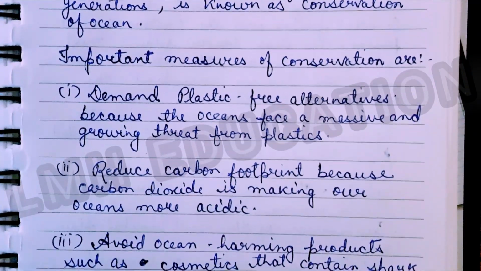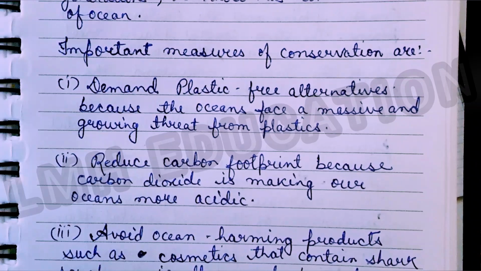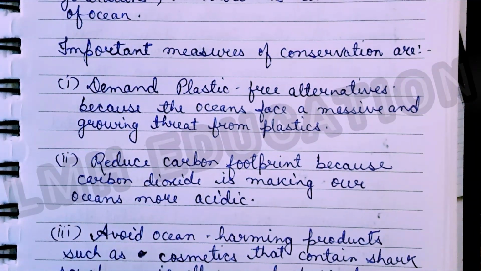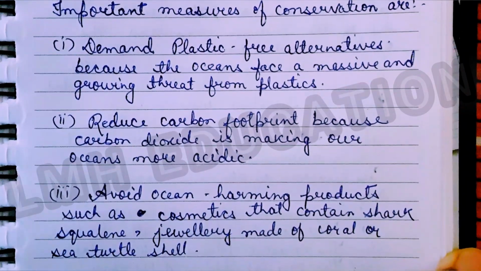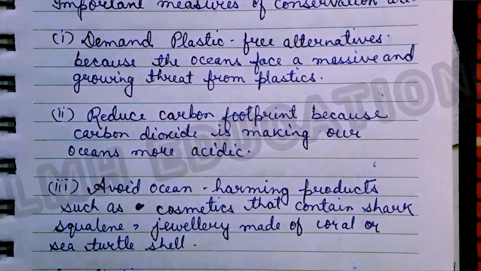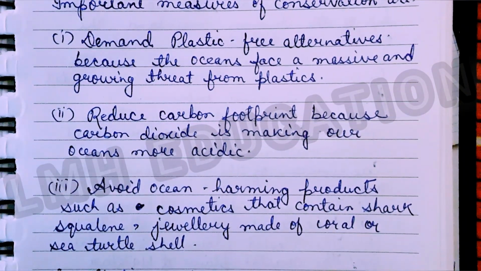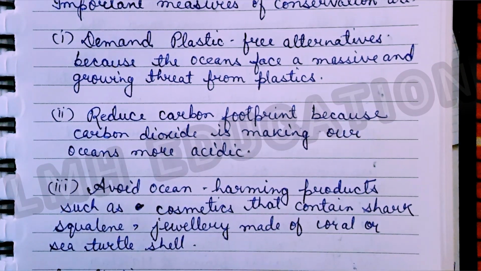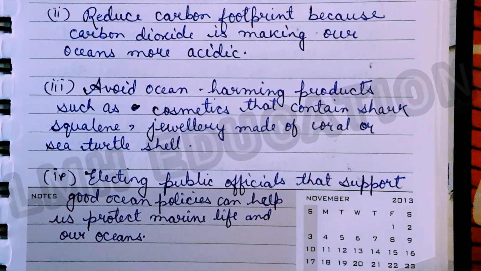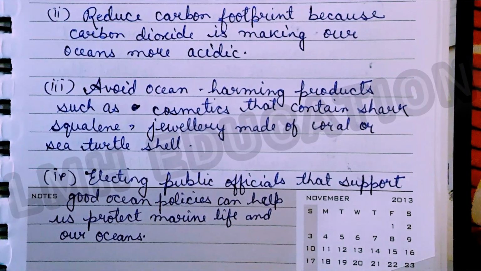Second is reduce carbon footprint. We have to reduce the carbon footprint because carbon dioxide is making our oceans more acidic, and it affects the marine life also. The third one is avoid ocean harming products such as cosmetics that contain shark squalene, jewelry made of coral or sea turtle shell. The fourth point is electing public officials that support good ocean policies, which can help us protect marine life and our oceans.